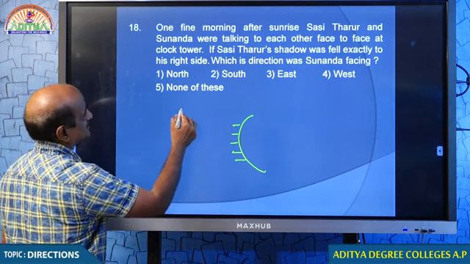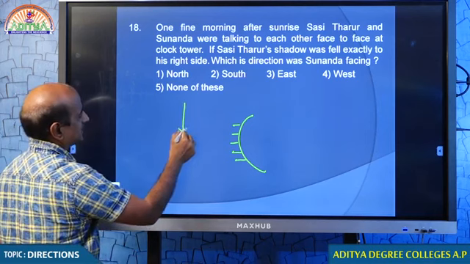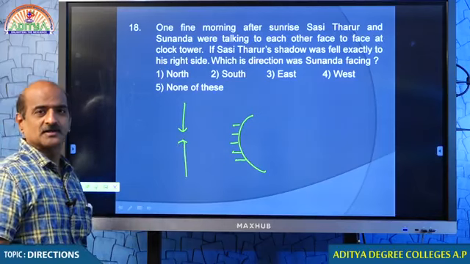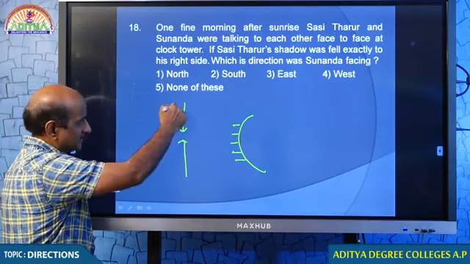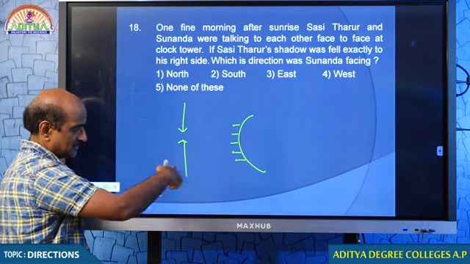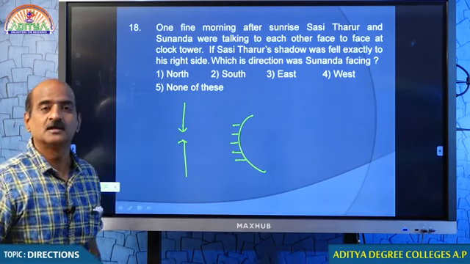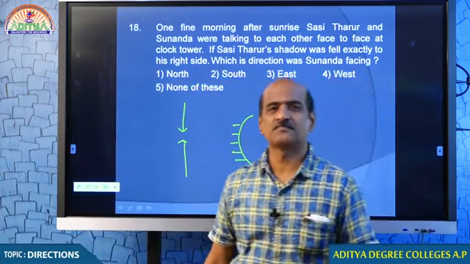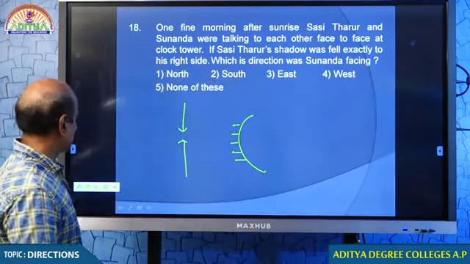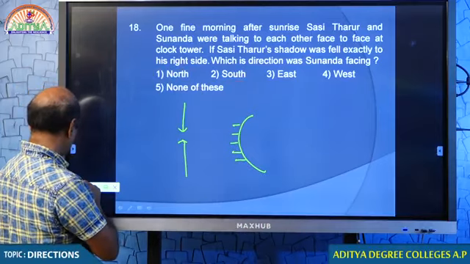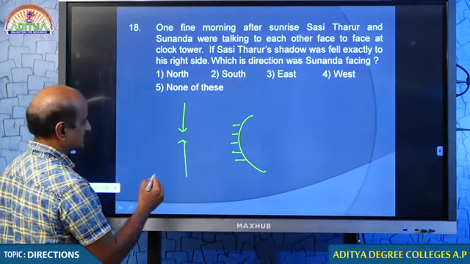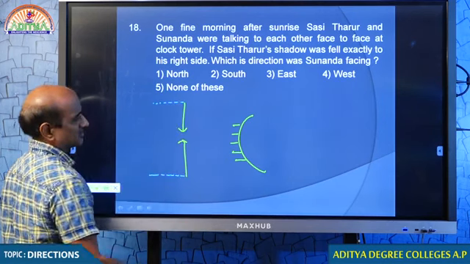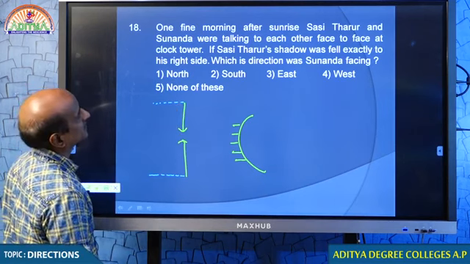So when Shashi Tharoor and Sunanda were talking to each other, these two people should be Shashi Tharoor and Sunanda. This man is facing south, this person is facing north. But I don't know who is Shashi Tharoor, who is Sunanda. But I can conclude one important point. When sun is over here, we can see that their shadows will be something like this. No doubt.